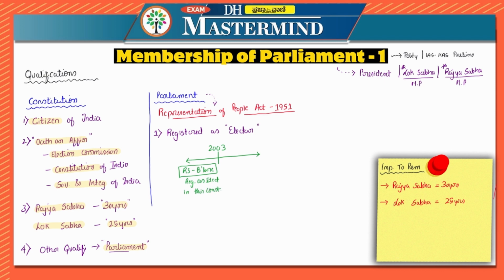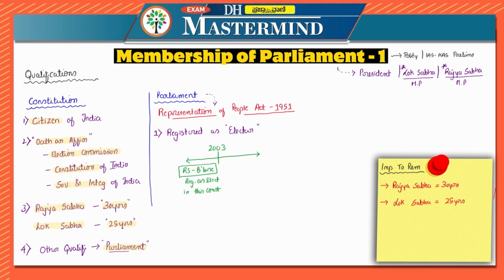That is, if they are registered as elector, let us say in Lucknow, can they fight from Bangalore? Before 2003 they could not fight from Bangalore, because before it was a condition that if they have to fight from Bangalore, they have to be registered as voter in Bangalore.